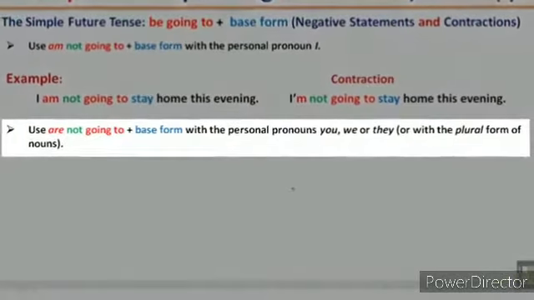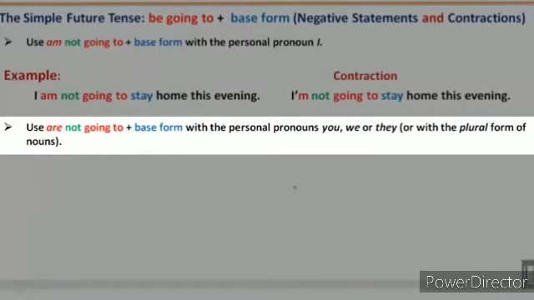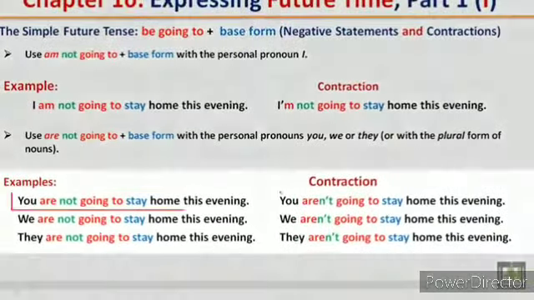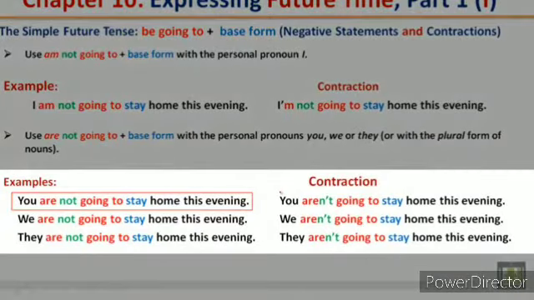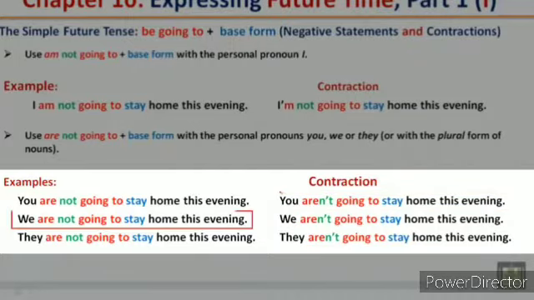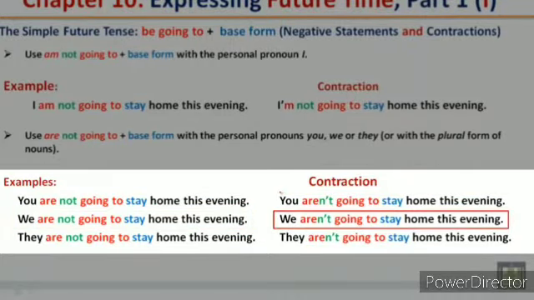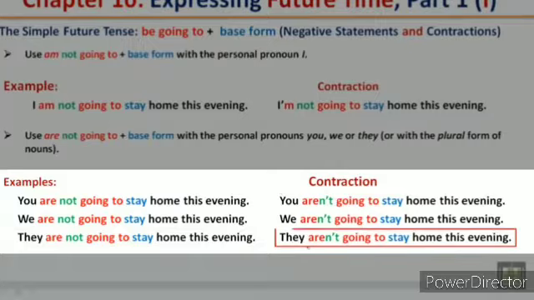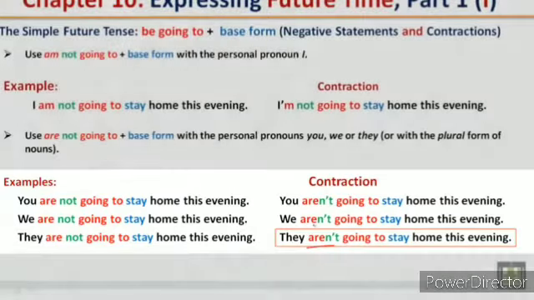Use are not going to plus the base form with the personal pronouns you, we, or they, or with the plural form of nouns. You are not going to stay home this evening. The contraction, you aren't going to stay home this evening. We are not going to stay home this evening. The contraction, we aren't going to stay home this evening. They are not going to stay home this evening. The contraction, they aren't going to stay home this evening.